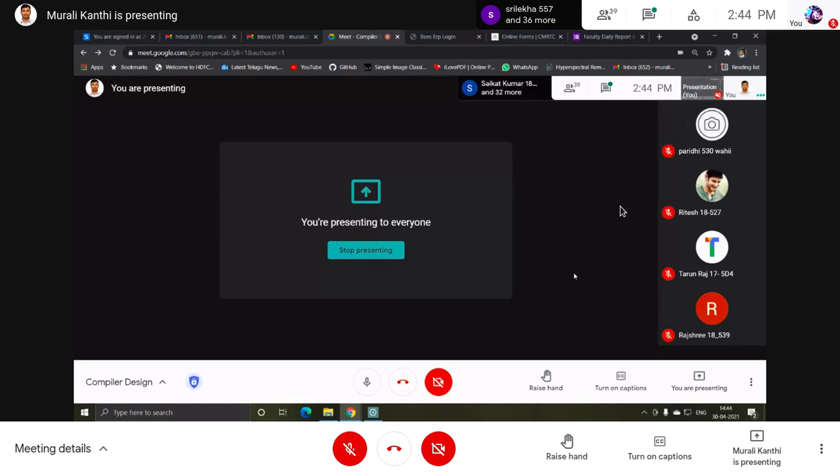Yes, sir. So in the next class we'll see bottom up. In bottom up there are 5 models: shift reduce parser, operator precedence parser, SLR, CLR, LALR. In top down there are only 3 models: backtracking, recursive descent, predictive.